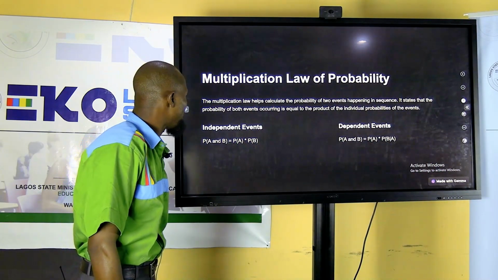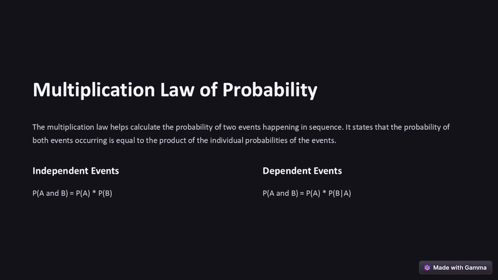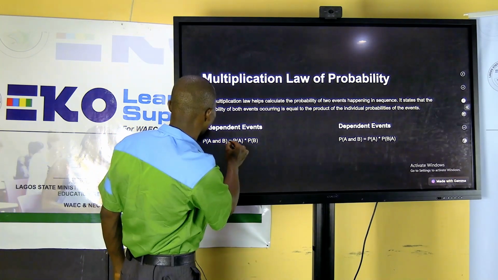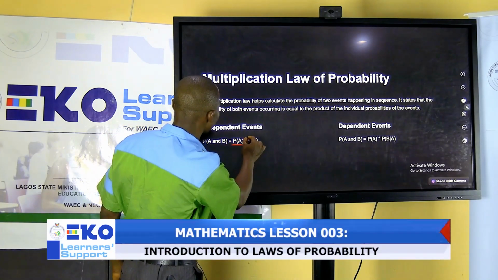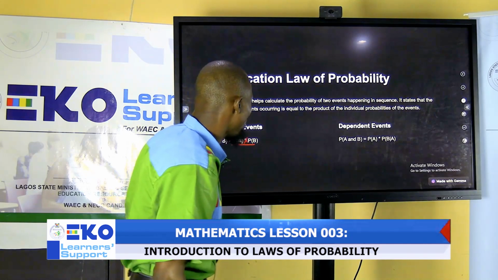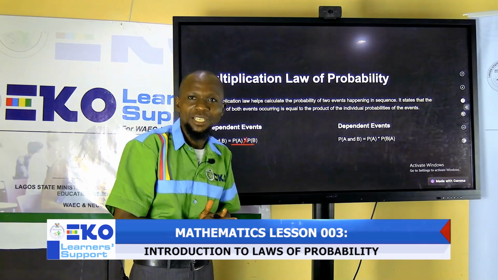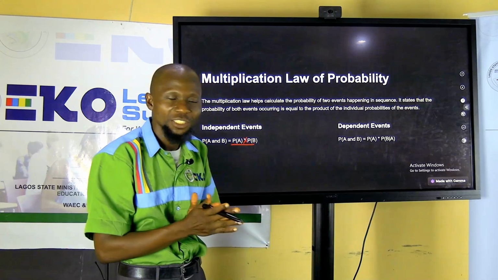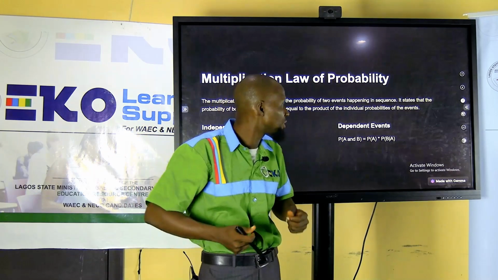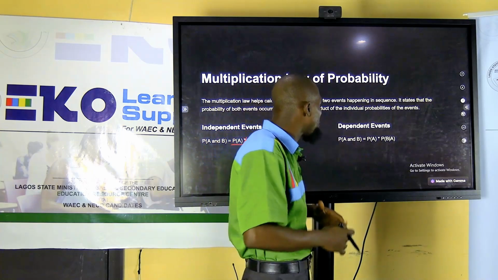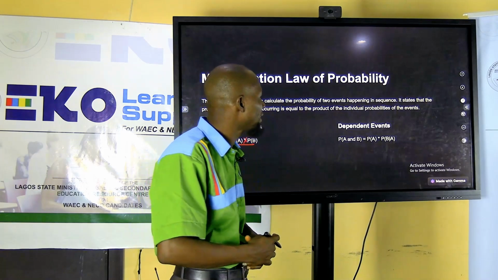Multiplication law of probability, which I've also explained based on independent events. So for multiplication law, in that case, we have independent events, probability of A and B is probability of A times probability of B. But if you have events that are dependent, an example of dependent events is in the case of mutually exclusive. So we also have other cases of dependent events.